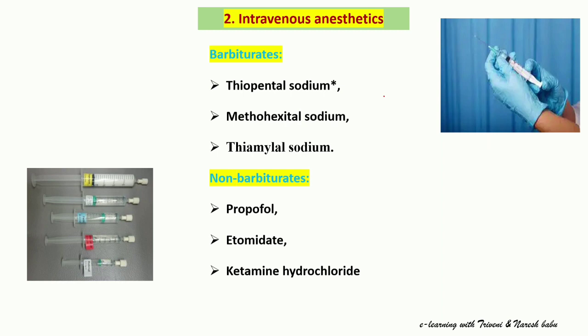These agents cause unconsciousness when administered by parenteral route. The drugs that come under this category are barbiturates and non-barbiturates. Barbiturates, drug examples: thiopental sodium, methohexital sodium, thiamylal sodium. Non-barbiturates, drug examples: propofol, etomidate, ketamine hydrochloride.